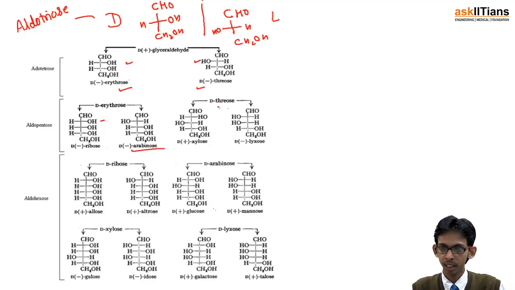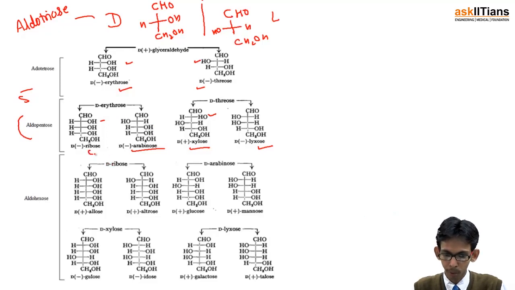Similarly, threose can be increased to give D-xylose, in which the new OH is on the right side, and if it is on the left side, it would be D-lyxose. So erythrose gives rise to ribose and arabinose, while from threose we get xylose and lyxose, and these are aldopentoses because these have 5 carbon atoms.